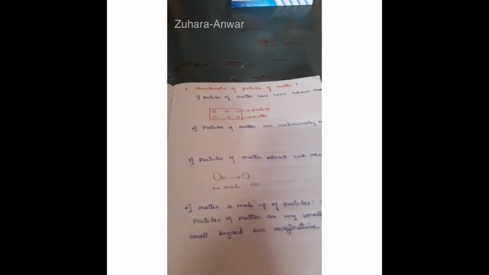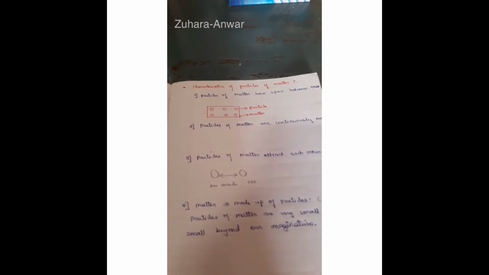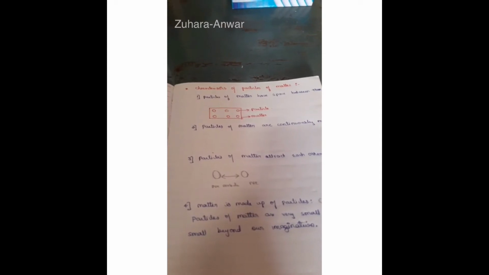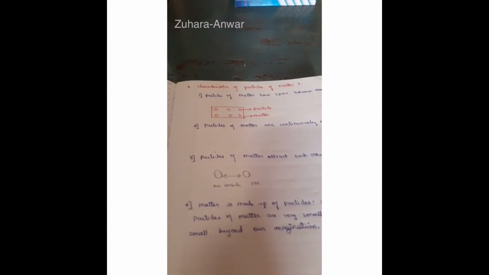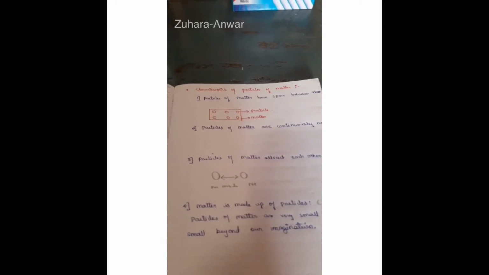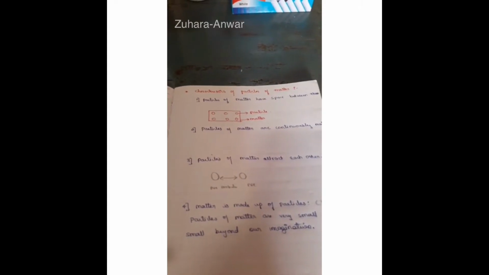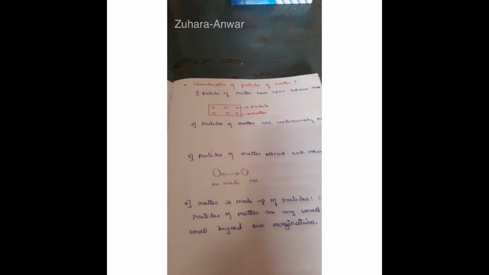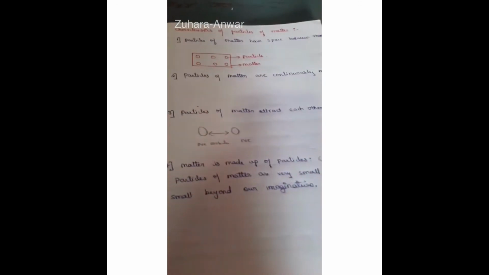So when we make tea or coffee or nimbu pani, particles of one type of matter get into the space between the particles of another. That is, if you are taking 1 cup of tea, there are water molecules and tea powder particles. Here the tea powder particles get into the space between the water molecules. Same thing in nimbu pani, that is lemon juice, or coffee or anything. So this is particles of matter having space between them.